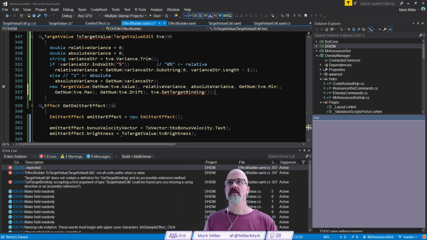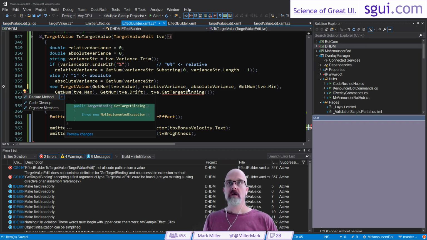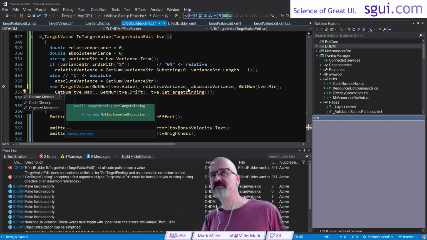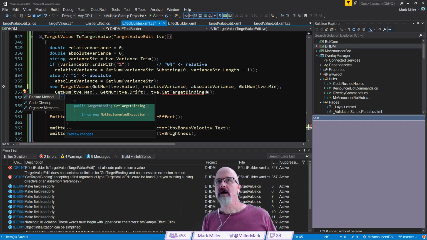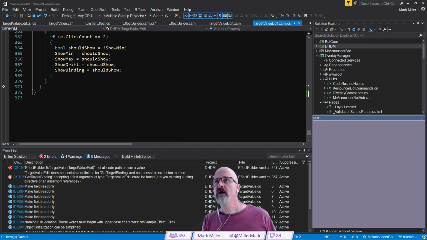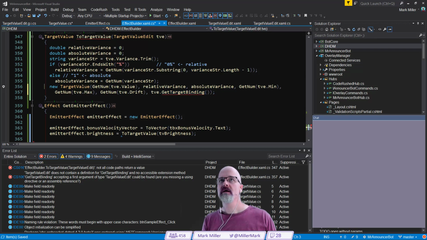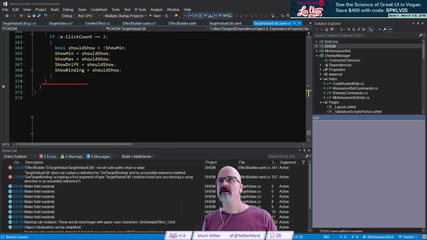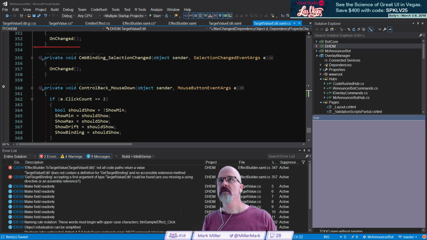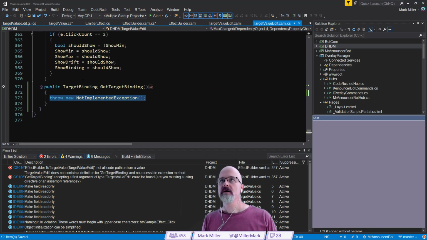A semicolon here. Let's declare that. Yeah, I saw the SP drift over there. Well, the SP is my abbreviation for stack panels, so I knew that was not what I wanted. Okay, let's declare the method. Oops, looks like I clicked out of it. Let's go back and declare it again. Declare method. All right, we'll put it at the end.